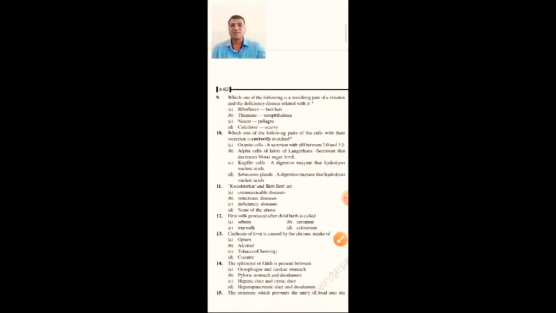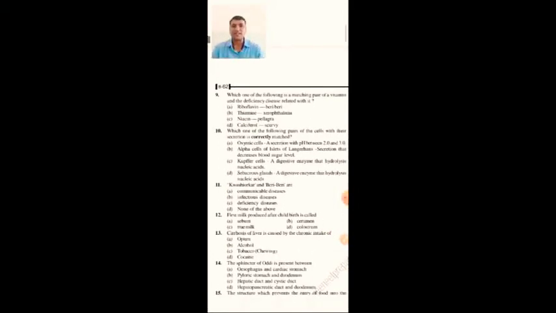Next, which of the following pairs of cells with their secretion is correctly matched? Oxyntic cells, a secretion with pH between 2.0 and 3.0. Alpha cells of islets of Langerhans, alpha, beta, gamma. Secretion that decreases blood sugar level, that is glucagon? No, they are talking about insulin, and insulin is produced by beta cells.